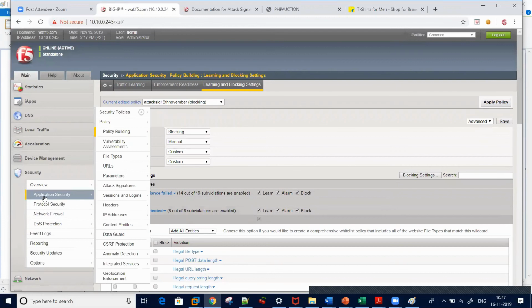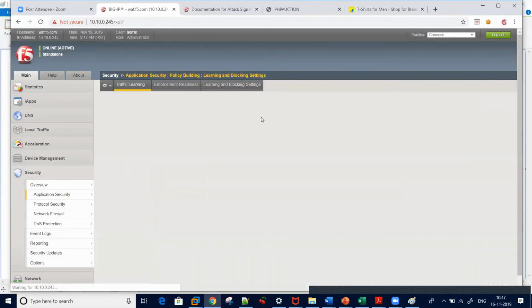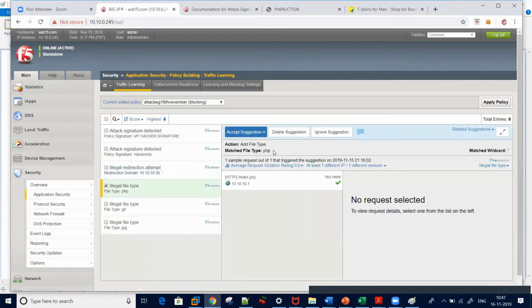Now it's up to me, because it will not accept the learning suggestion here. I need to decide whether it's a legal file type or not. So there is a request and the learn checkbox is already selected, which is why it's displaying it. These three file types have been detected in the traffic and can be learned on your ASM machine.